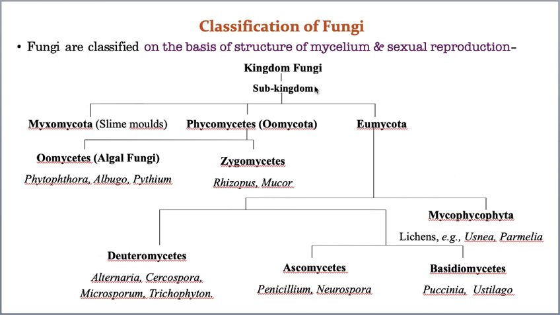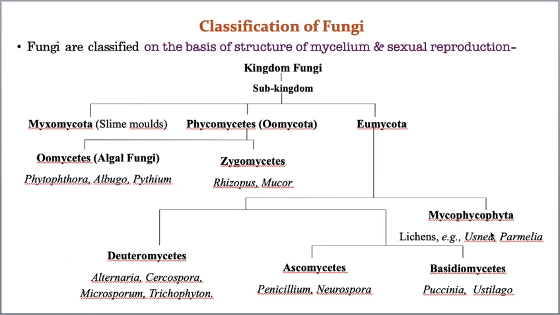Kingdom fungi includes Phycomycetes. I repeat, Phycomycetes. And Phycomycetes again includes Oomycetes. I repeat, Oomycetes. And the second group is Zygomycetes. I repeat, Zygomycetes. Whereas Eumycota again includes Deuteromycetes, Ascomycetes, Basidiomycetes, and also Mycophycophyta. This I will explain in a completely separate exclusive video.